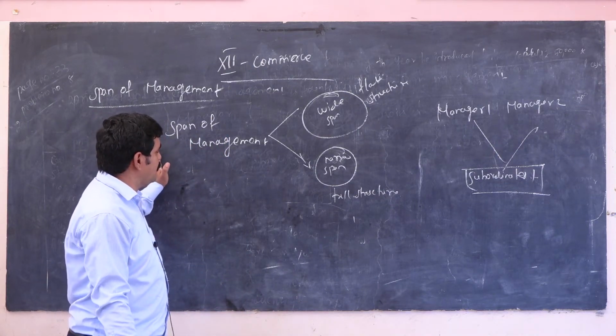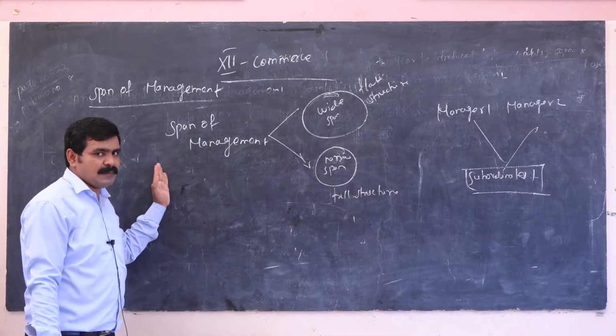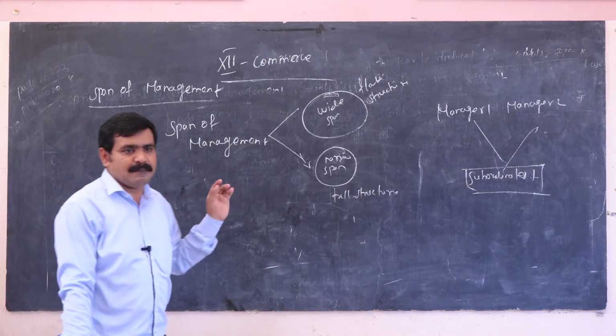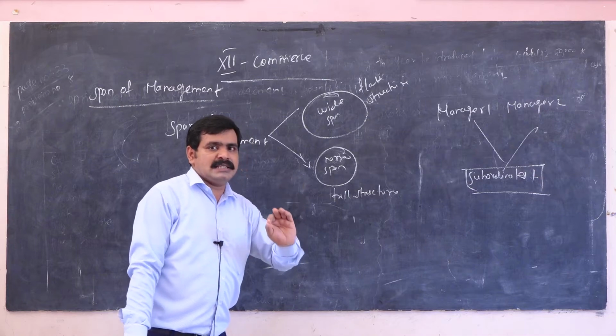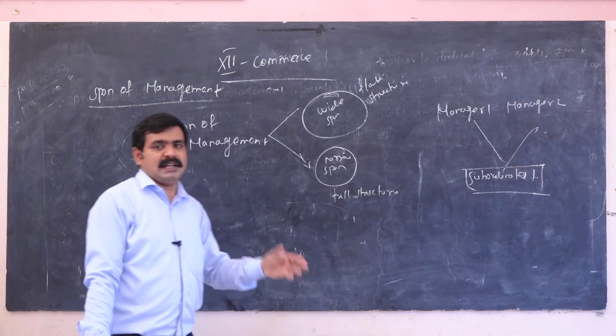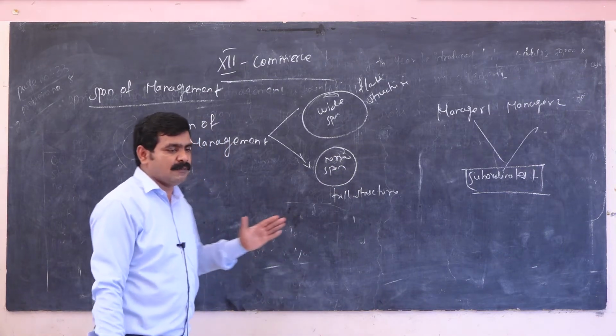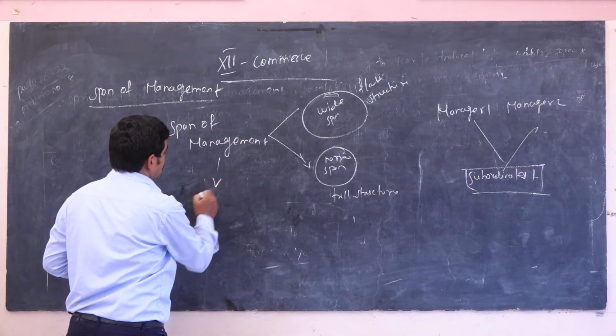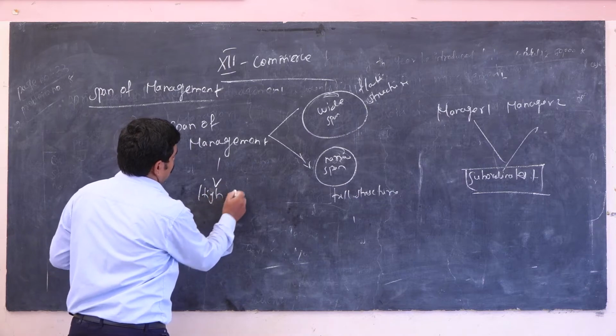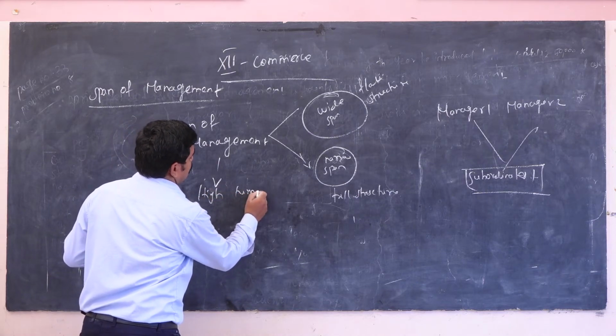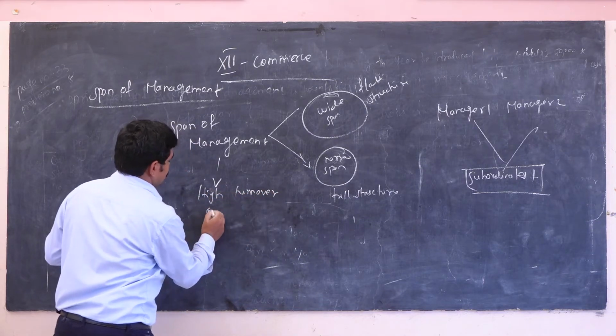Span of management means the number of subordinates a manager can manage perfectly. With full cooperation and full involvement, it will give high turnover and avoid expenses.